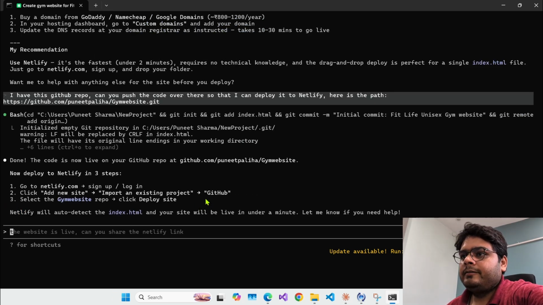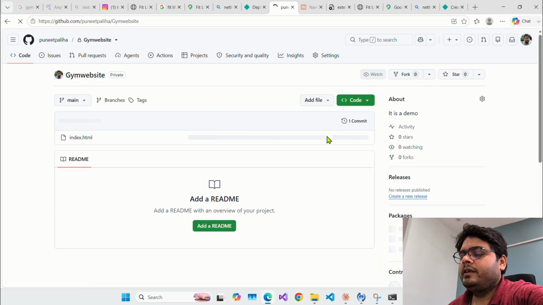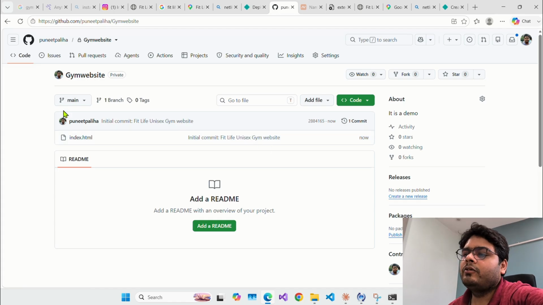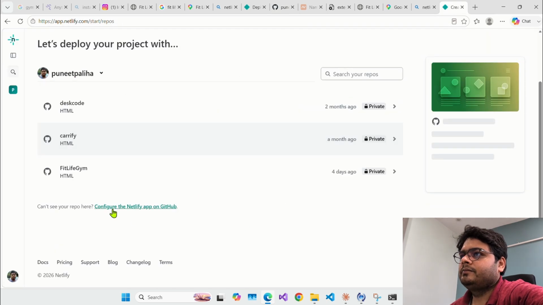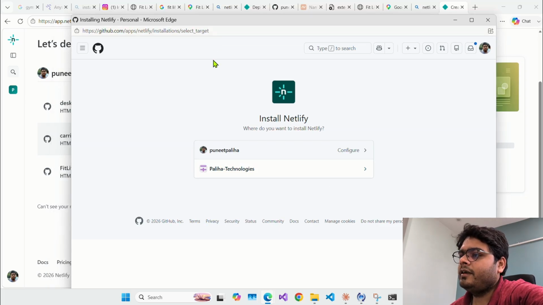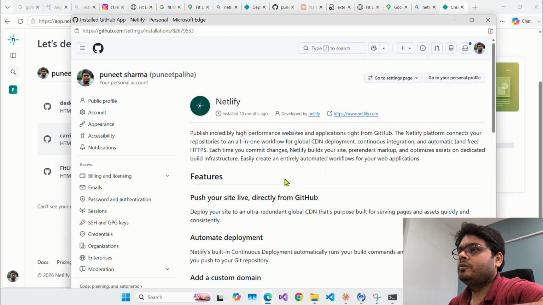So yeah, done. The code is now live on your GitHub repo. So if I refresh my GitHub here, then I think it already has this page, right? I can also publish my code using Git, but let's use Netlify because it is also very easy. So I'll configure. We have to configure every particular repo on Netlify so that it can access it on GitHub. So I'll just do configure, and it is asking for the authentication. I'll provide the, yeah. So it is approved.